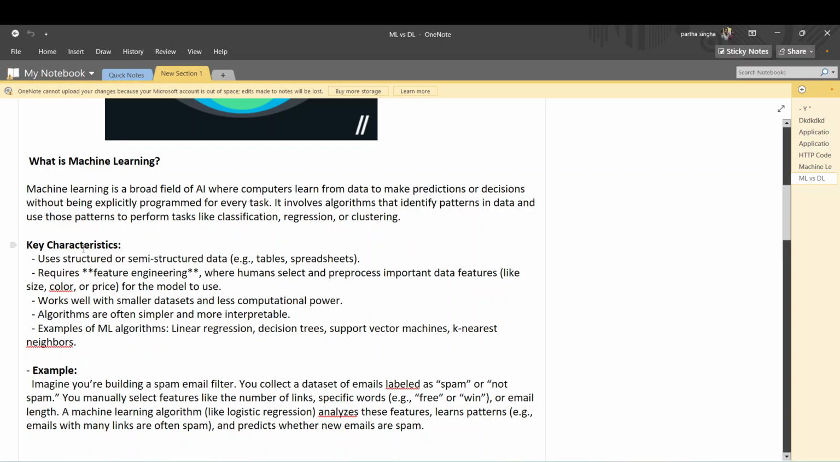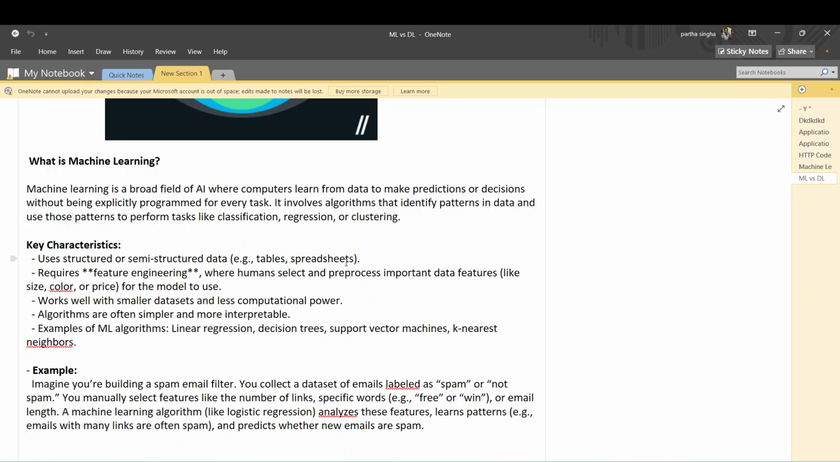And what are the key characteristics of machine learning? It uses structured or semi-structured data, like tables or spreadsheets. You have to provide structured data. You have to clean the data, put it in a good format, do lots of statistical analysis and EDA, and then pass the data to the model. It also requires feature engineering, which is very important. You have to pre-process the features.